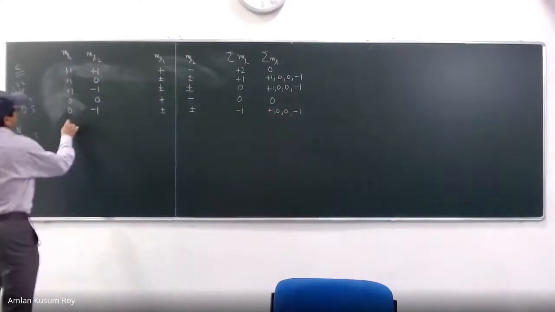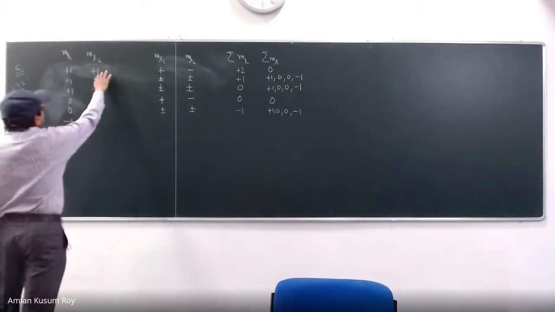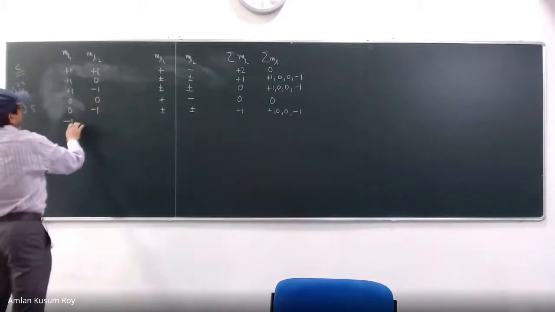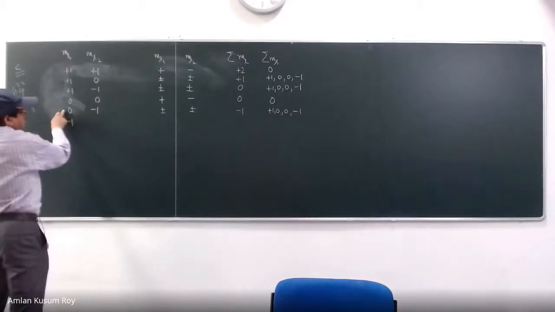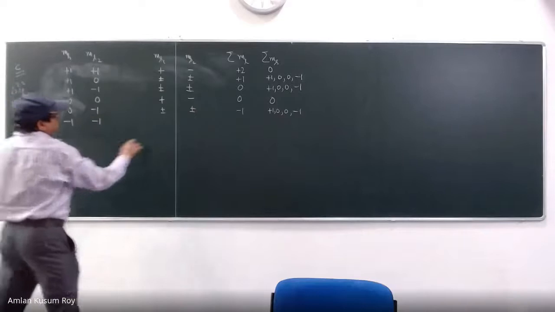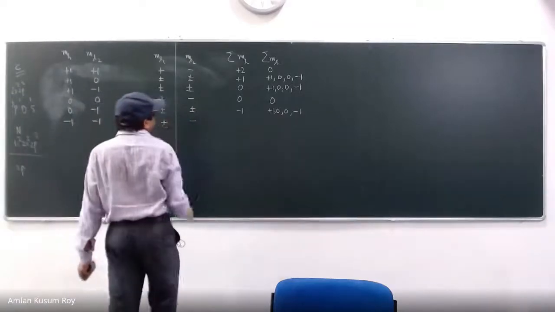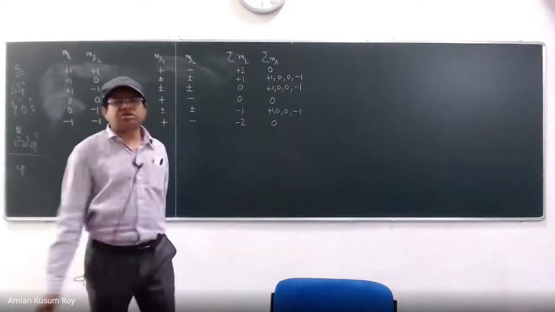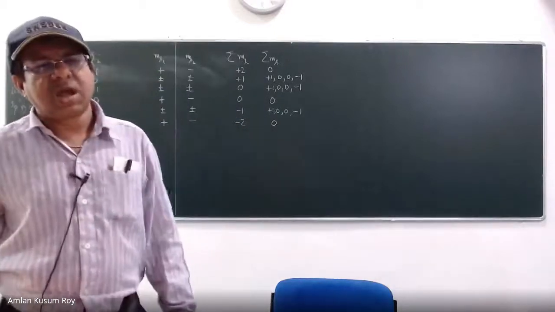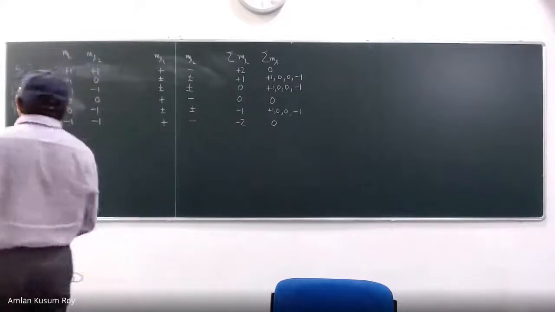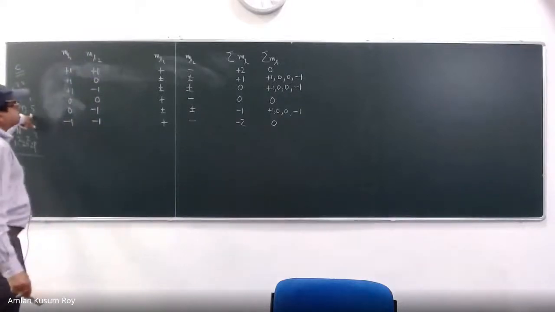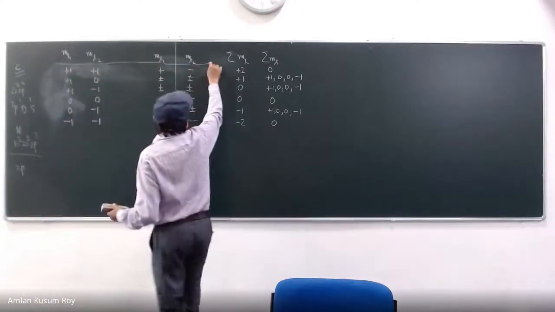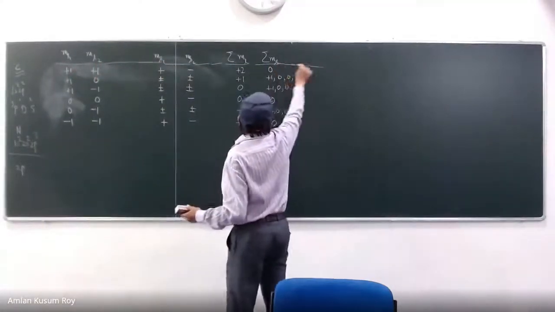And then minus 1. Minus 1, again plus 1, minus 1 plus 1 is common as this, so it makes no sense. Minus 1, 0. You just wrote the minus 1, 0. So minus 1, minus 1. Again, that will give you plus minus. So this becomes minus 2 and 0. So that's how we got the 15 microstates, and we have classified them into 3P, 1D, 1S. Okay? So that was my P2 configuration, right?